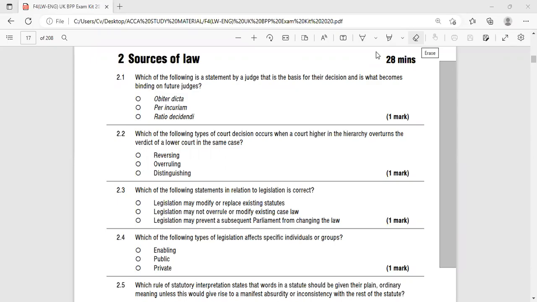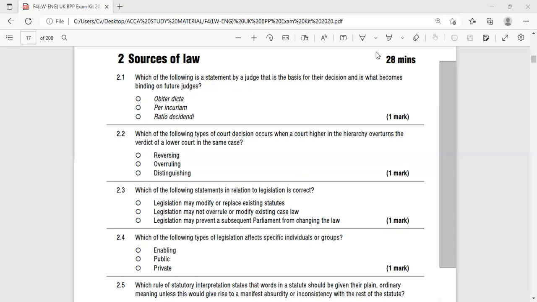Okay, now we are going to start our chapter number 2, Sources of Law. Which of the following is a statement by a judge that is the basis for their decision and what becomes binding on future judges? There are three terms. First one is obiter dicta, second one is per incuriam, third one is ratio decidendi.